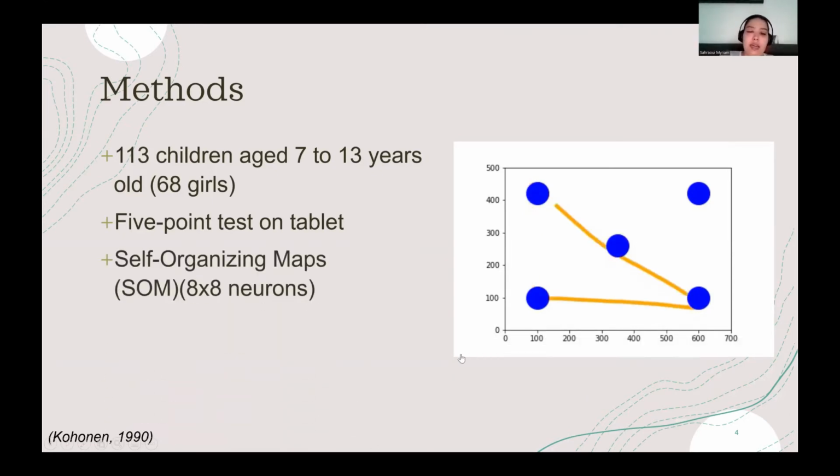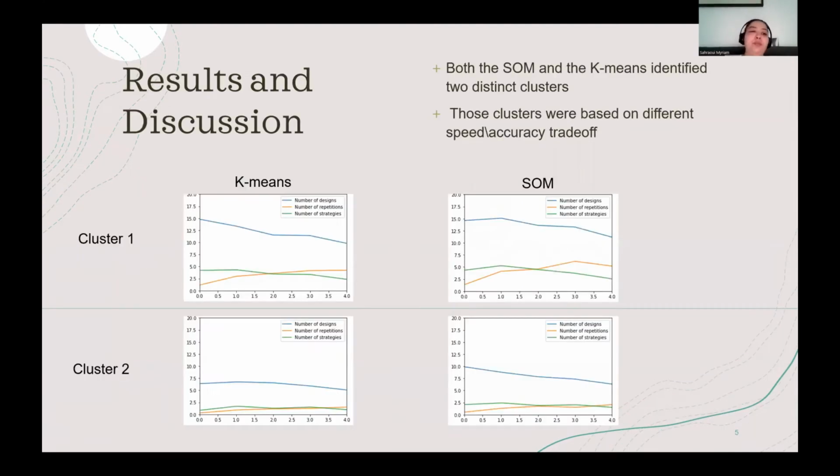And they were used as inputs for the self-organizing maps, which are essentially a way to project high dimensional data into a 2-dimensional grid. For our study, we used an 8x8 grid of neurons. And we also used k-means, which maximizes separation between groups and minimizes the separation within groups.